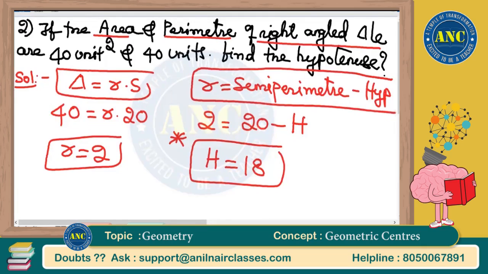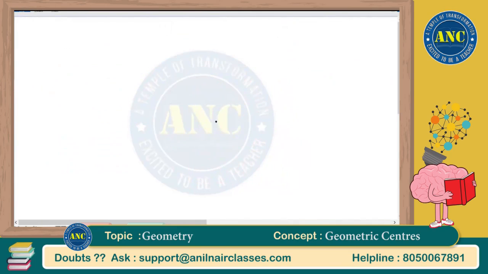Delta is r into s and inradius is semi-perimeter minus hypotenuse. Idea clear, right? Third question. One by one, different varieties of questions and different ways of solving the questions we will see. Delta is r into s and inradius is semi-perimeter minus hypotenuse.